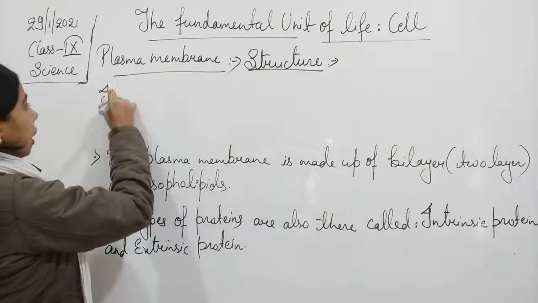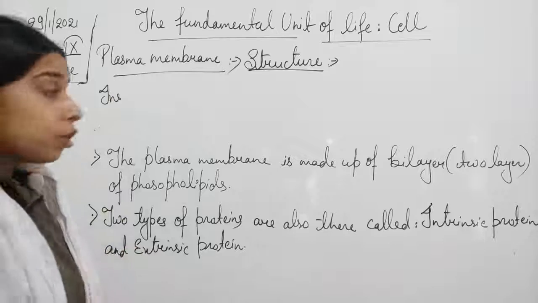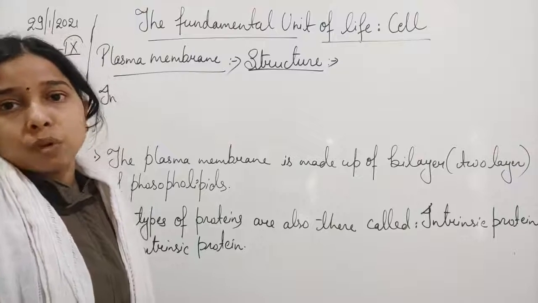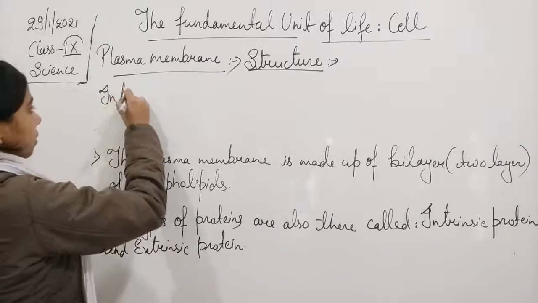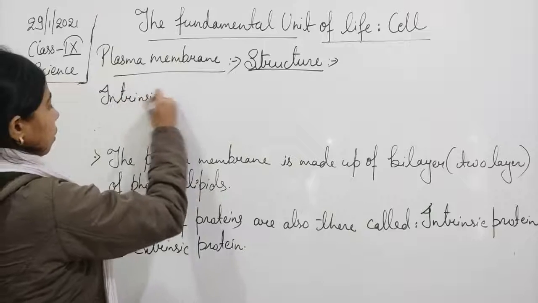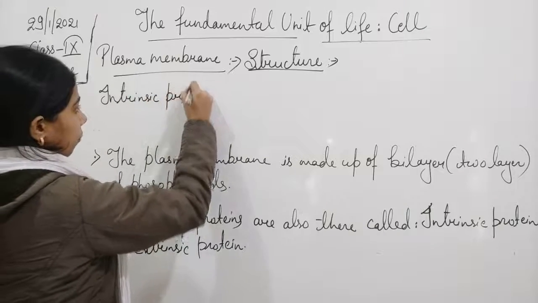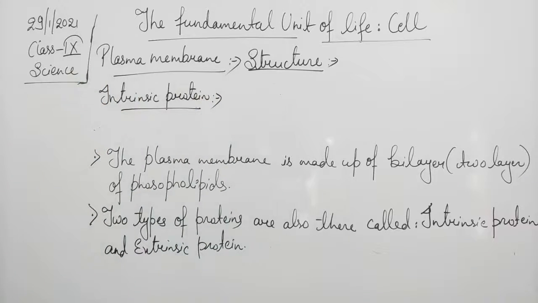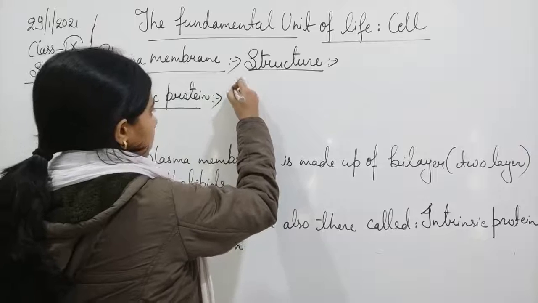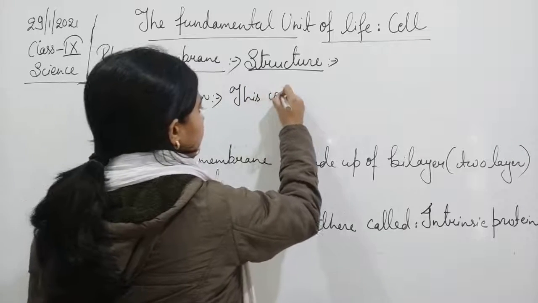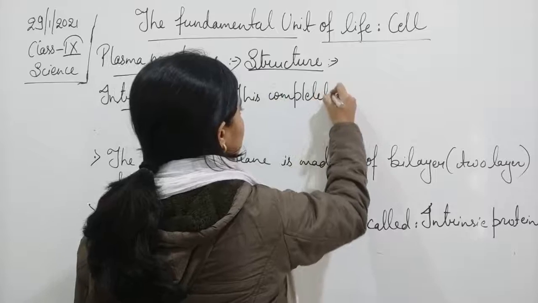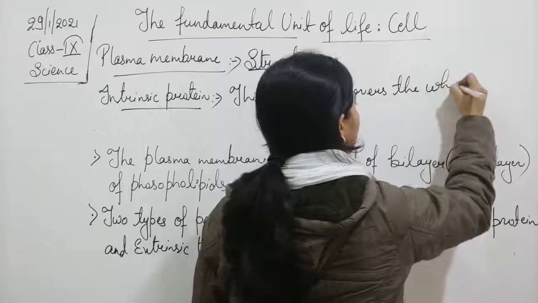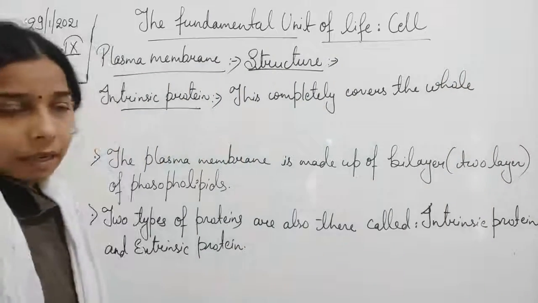If we talk about the intrinsic protein, this is a protein which covers the whole biphospholipid layer. So we can say that this completely covers the whole lipid layer.